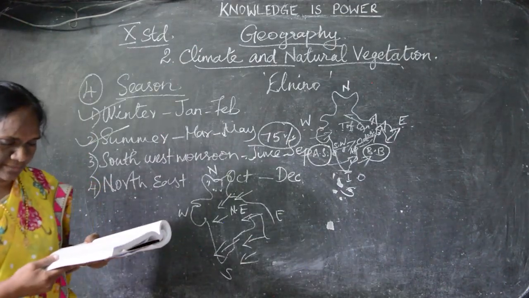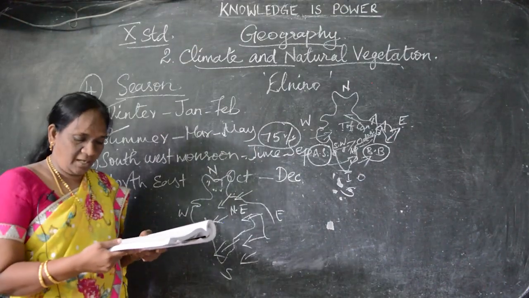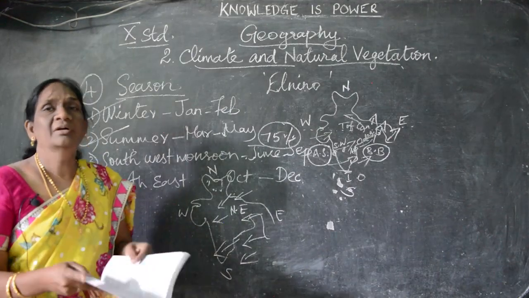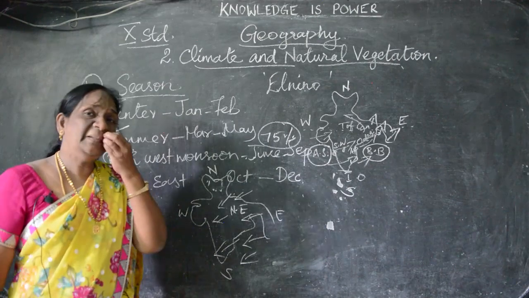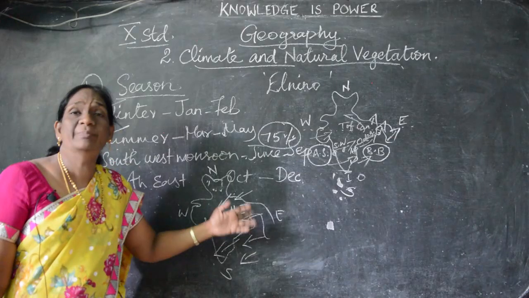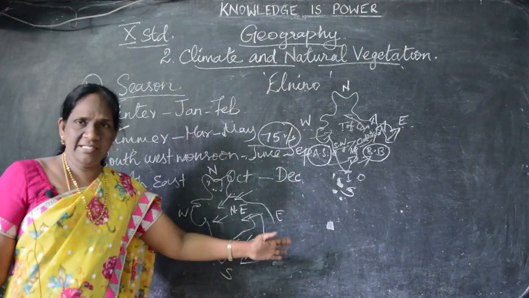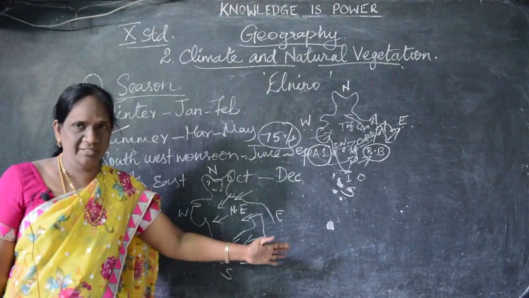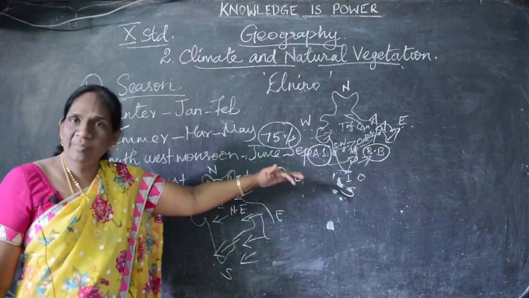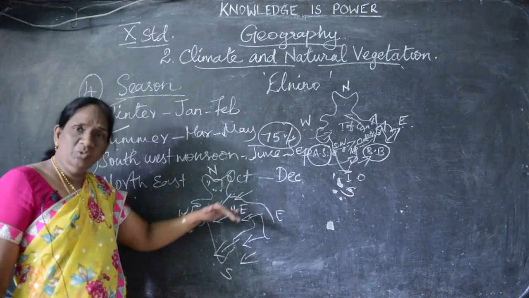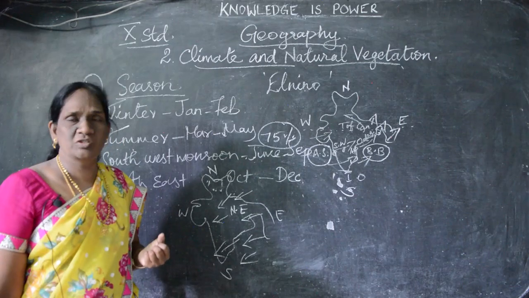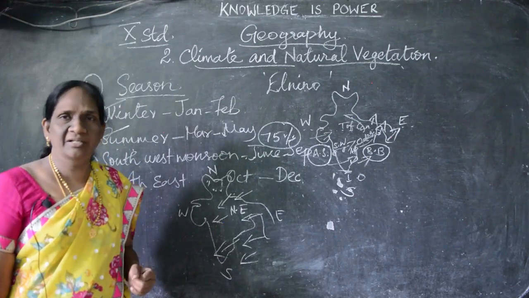October to December. It is giving rainfall to Andhra Pradesh, Karnataka, Tamil Nadu and some parts of Odisha. And now the northeast monsoon winds pass through the Bay of Bengal. In the east, we have the Bay of Bengal, the ocean. Understand? So the northeast monsoon winds blow through the Bay of Bengal. That is why it is getting moisture from the ocean. Understand? So we are getting rainfall.